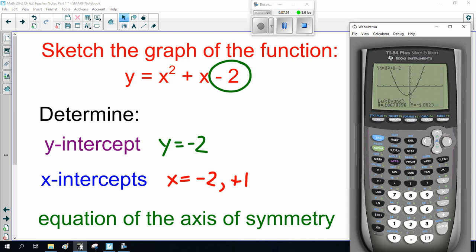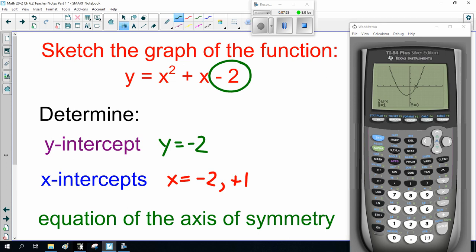Now, I'm going to do it for the one over here. I'm going to be to the left, sorry, I'm going to x equals 1. So I'm going to be to the left of it a little bit below, and then I'm going to the right a little bit above, and it's going to guess x equals 1, y equals 0. So that's how Mr. Calculator can do the work, particularly if it's not a nice whole number. Now you can do it for x equals -2, but I'm going to do the equation of the axis of symmetry.